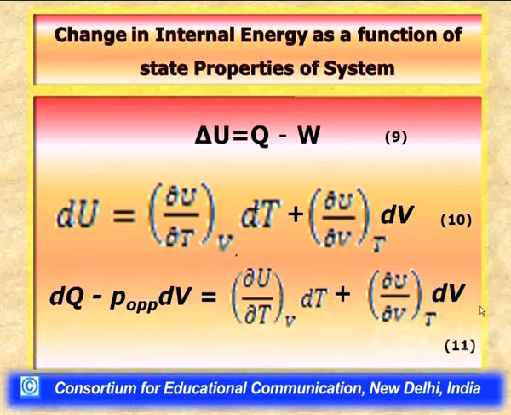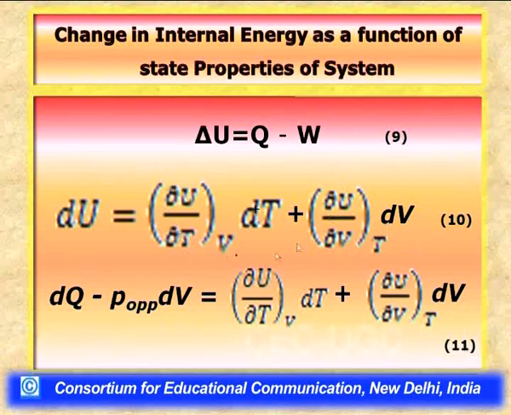Now, if we want to calculate the finite change in internal energy, all we can do is integrate equation 10. But to do so, we need to evaluate these partial differentials, that is the rate of change of internal energy with temperature and the rate of change of internal energy with volume.